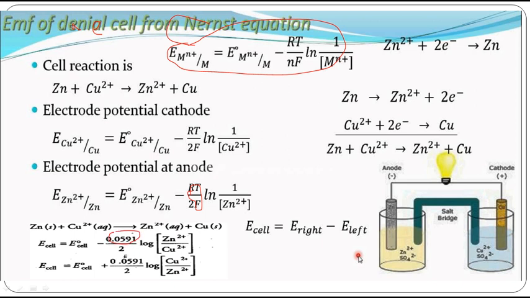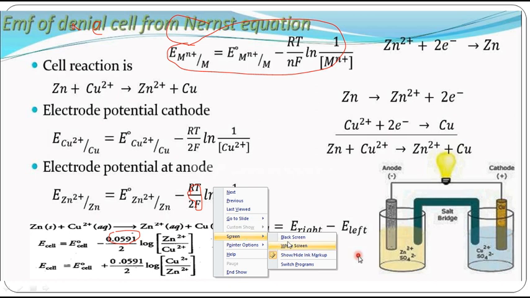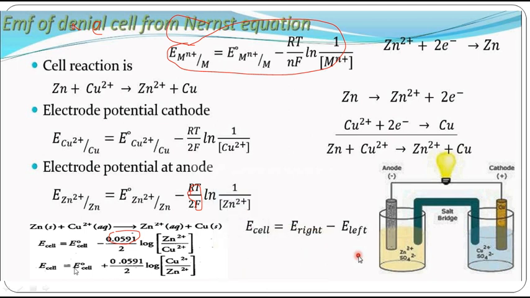0.0591 by 2. This 2 only is going to change according to the reaction. This 2 is nothing but n, the number of electrons involved. So in this particular reaction, 2 electrons are involved, so I am writing it as 2. So no need of remembering all these things. You have to remember at least this formula.